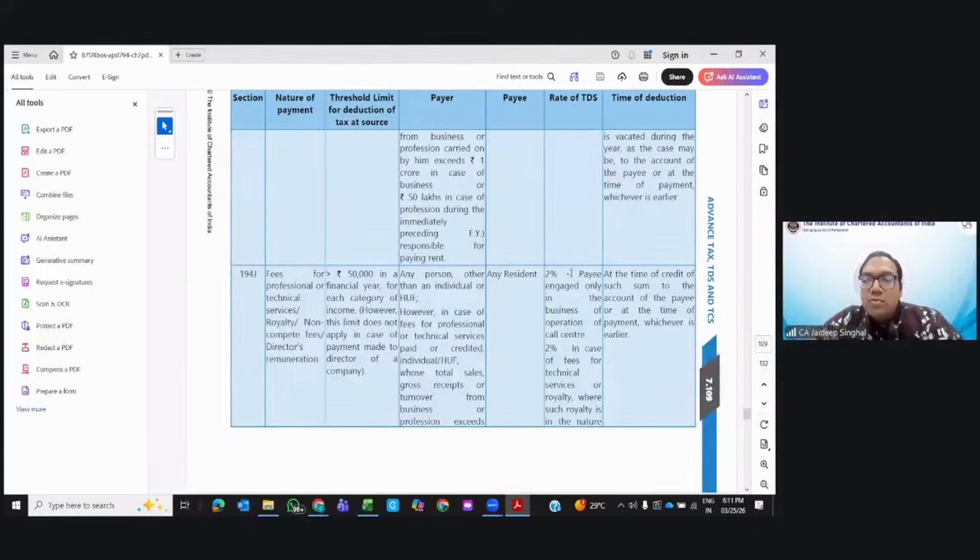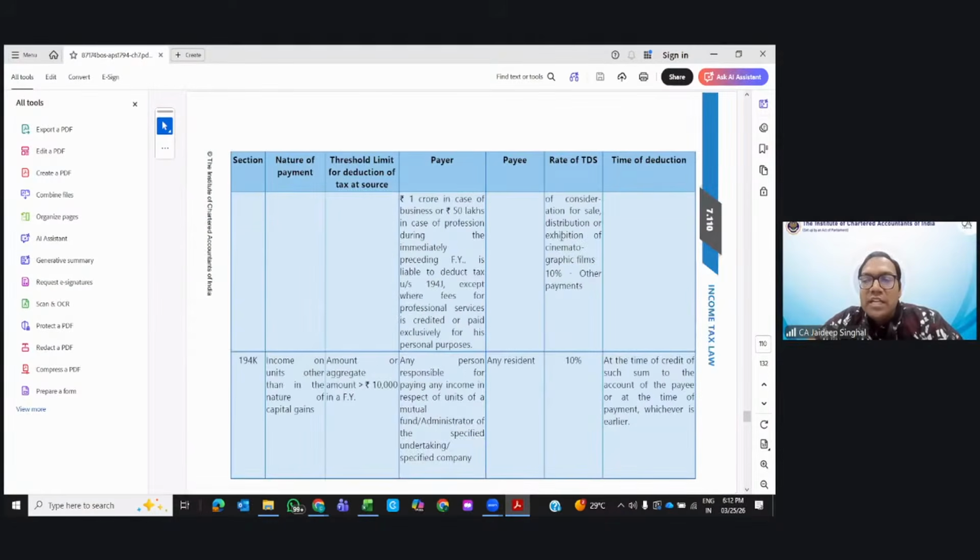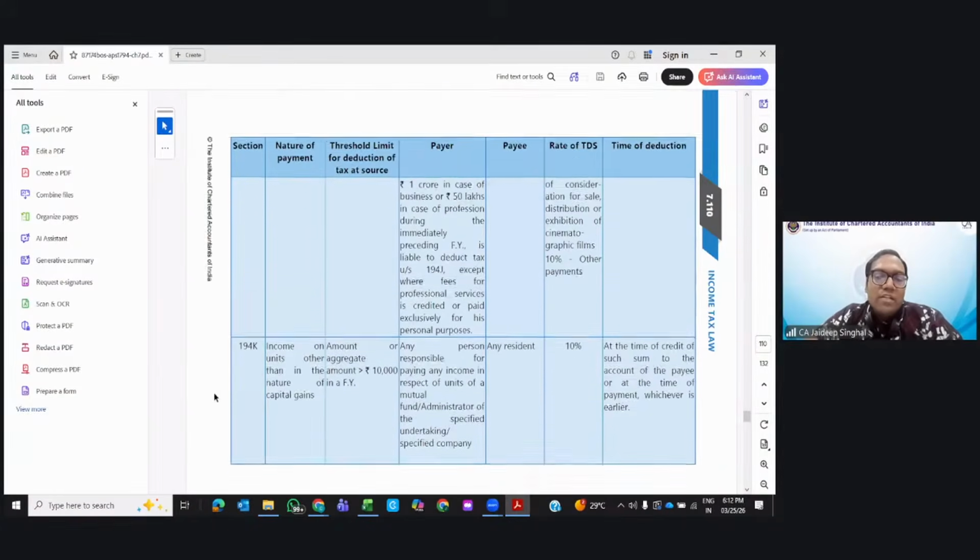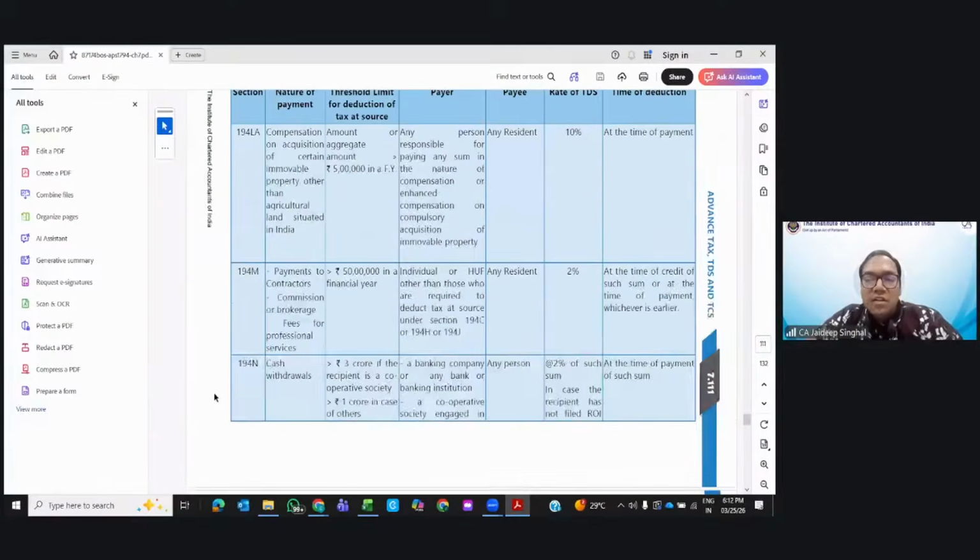Sorry, 2% for people engaged in the operation of call centers. In case of technical services or royalty, where the royalty is in the nature of sale, distribution or exhibition of cinematographic films, then 2%, otherwise normally it is 10% rate. Then 194K, income on units other than in the nature of capital gains, 10%.